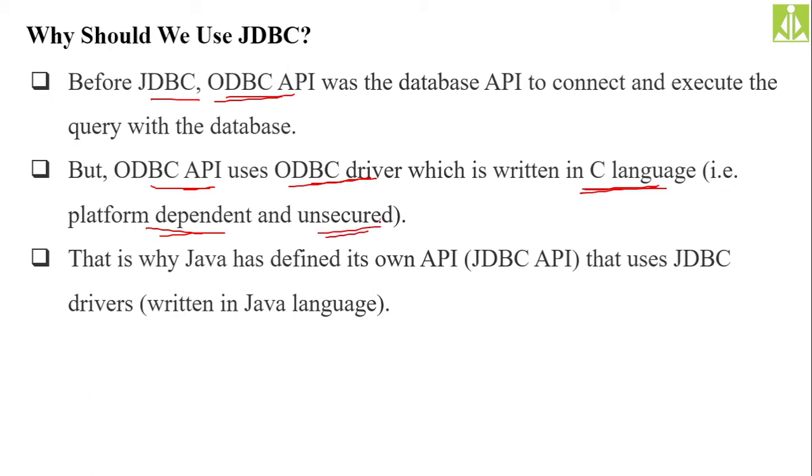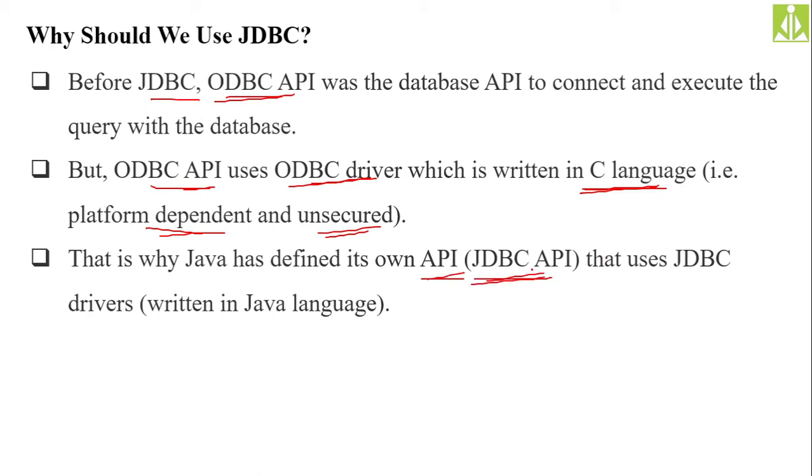Anybody can simply roam in that connection if you are establishing the connection with the help of ODBC. Once the connection is open, anybody can interact with that connection and access your database content. Because of that, it is completely unsecured and platform dependent. And anything which is platform dependent is completely not advisable in Java. That is the reason Java has defined its own API, and that is the JDBC API.